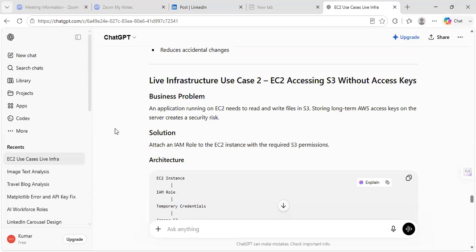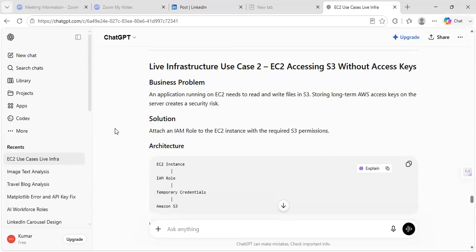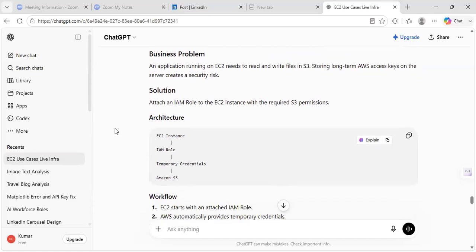Okay. So what happens? You are running some database. You are running one Python script in EC2 as a developer. Then you need output. That output file needs to be stored in S3. You are supposed to move them into S3. So that process is there as a part of the Python script where it needs the S3 access permissions also. Okay. In this use case example,